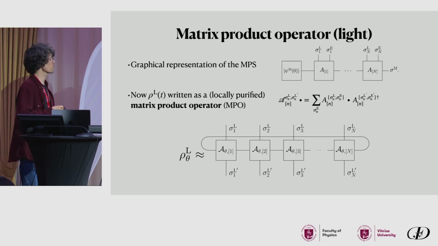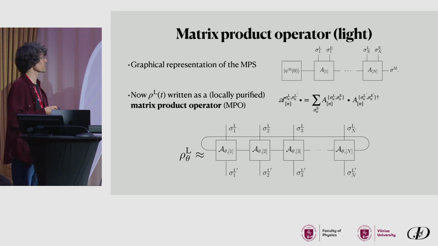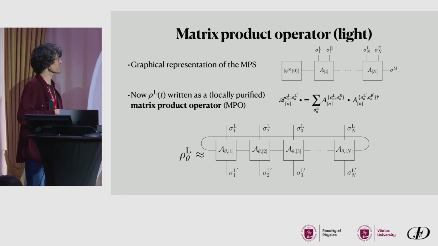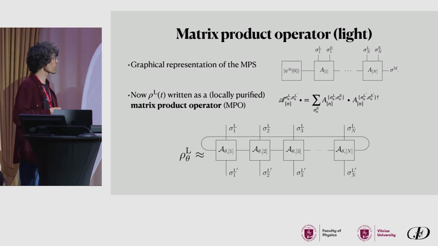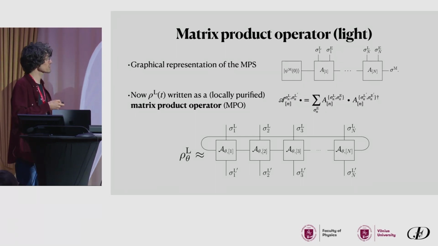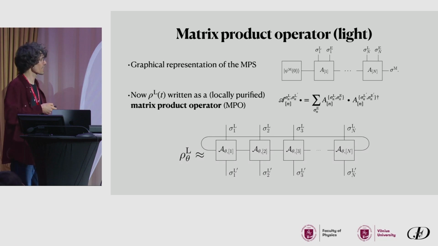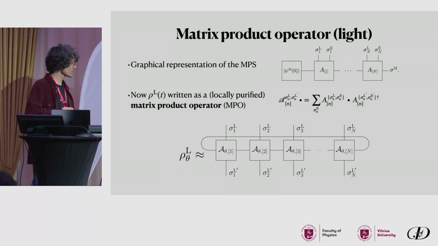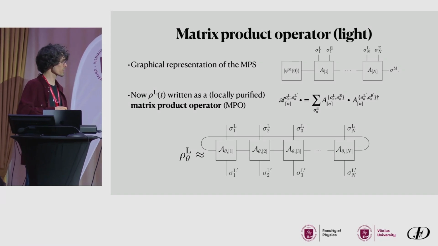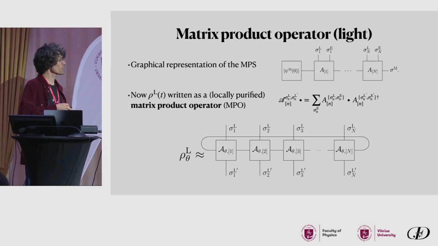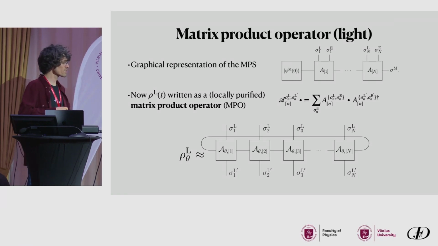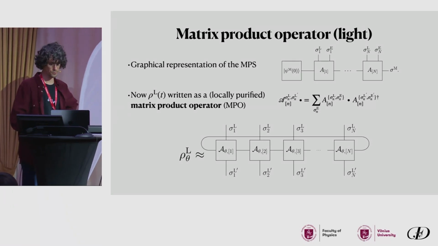And now we can do what I mentioned before. So we can trace out the environment and the matter system, and we are left with a state in this form. And this is known as a matrix product operator, and in particular, it is a locally purified one because you see that the environment is acting on each site separately. And now the matrices here in the matrix product operator are related not just to these Kraus operators, but now this is a superoperator, a map. So the bond dimension of this state will be d squared, where d is the dimension of the emitter system.